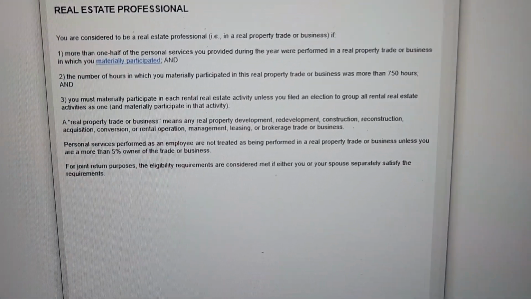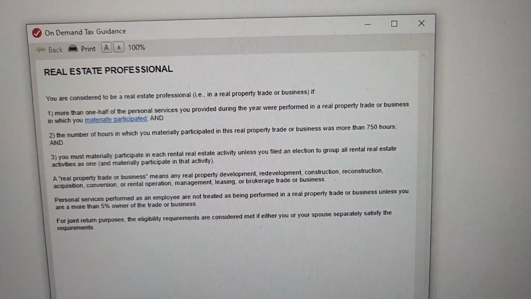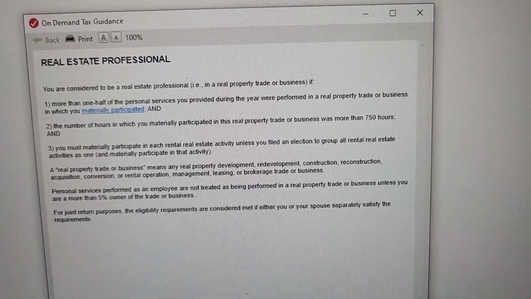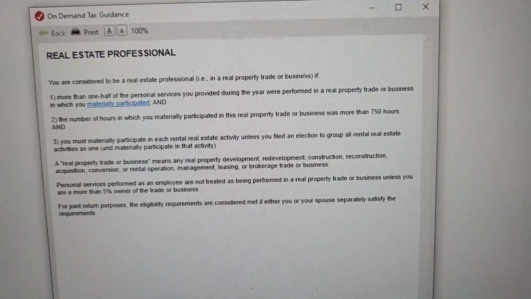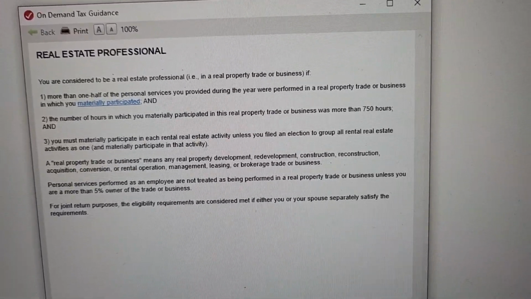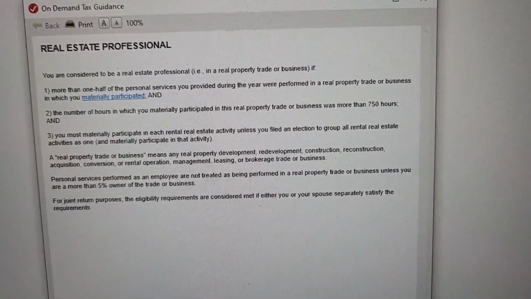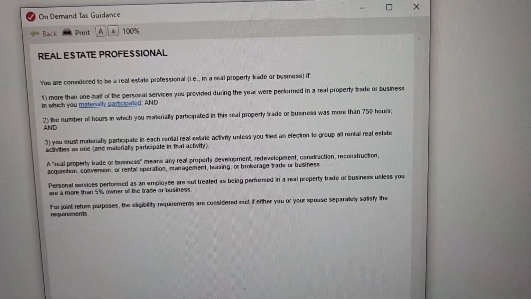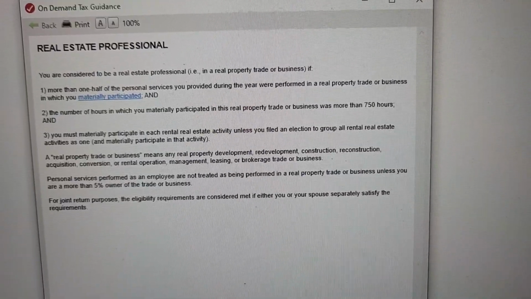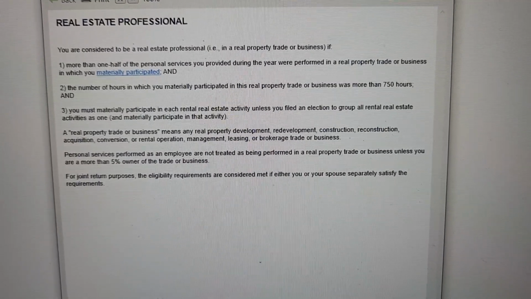As you can see here, you're considered to be a real estate professional if, one, more than half of your personal services you provide during the year were performed in a real property trade or business in which you materially participate, and the number of hours in which you materially participate in this real property was more than 750 hours, and you must materially participate in each rental real estate activity unless you file an election to group all rental real estate activities as one and materially participate in that activity.